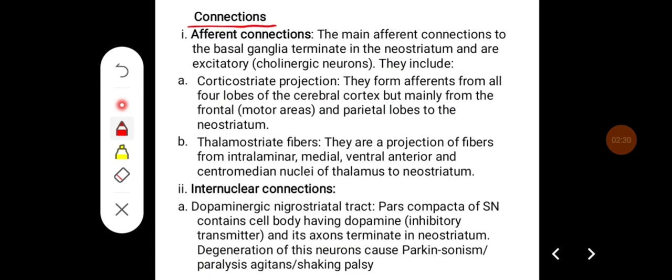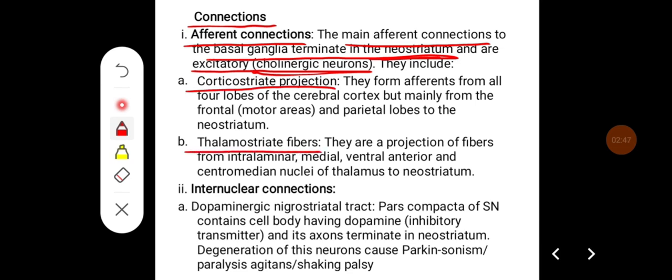See the connections, afferent connections to the basal ganglia. The main afferent connections to basal ganglia terminate in the neostriatum and are excitatory, that is, it contains cholinergic neurons. They include corticostriate projection and thalamostriate fibers.